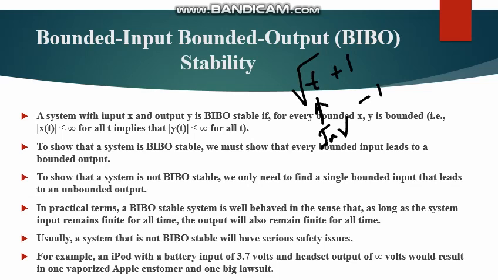So if you want to give from minus 1 to plus 1, you will get an invalid part. So that is not BIBO stable, that is an unstable system. So usually a system that is not BIBO stable will have serious safety issues. So it should have to be BIBO stable.